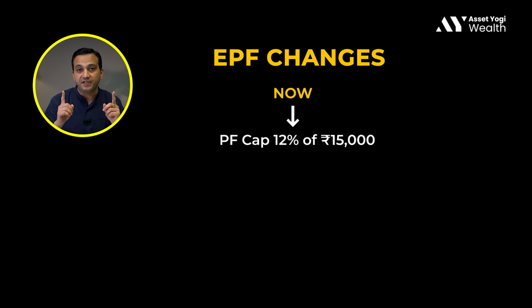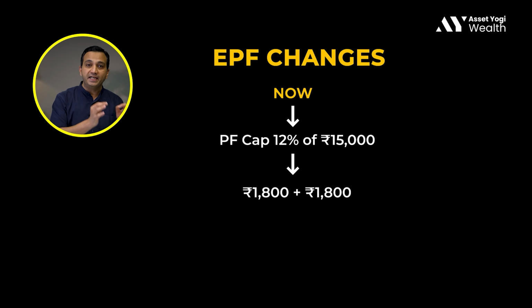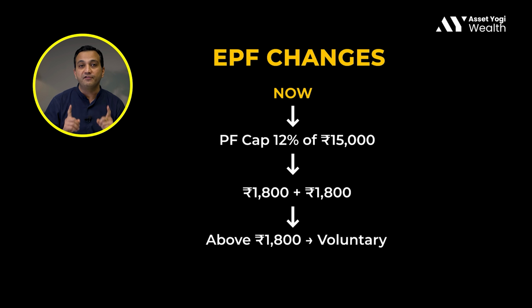Now remember this 15,000 rupees, this is called the wage ceiling. So when we say 12% of 15,000, the amount becomes 1800 rupees. So 1800 rupees from employee salary will be deducted, and on top of it, employer will also add 1800 rupees. This is the only legal requirement now. Anything above 1800 rupees is only voluntary for both employee as well as employer.